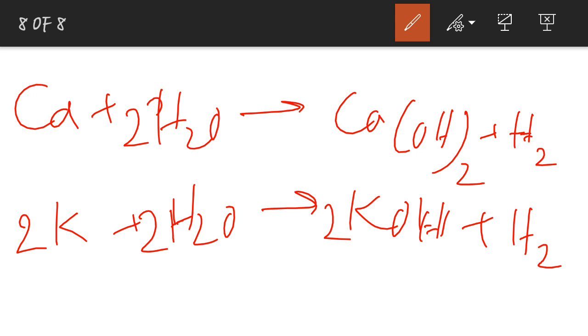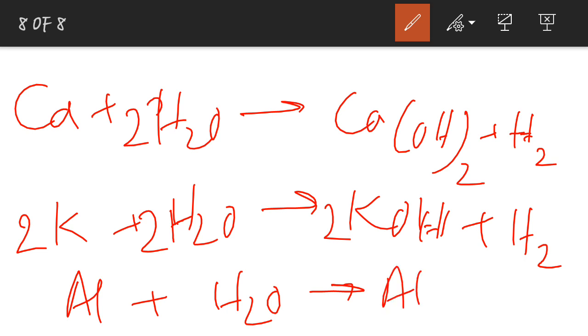Then we have aluminium, which reacts with steam. Al is aluminium. Aluminium plus water gives us aluminium oxide, that is Al2O3, plus 3 molecules of hydrogen gas will be liberated.